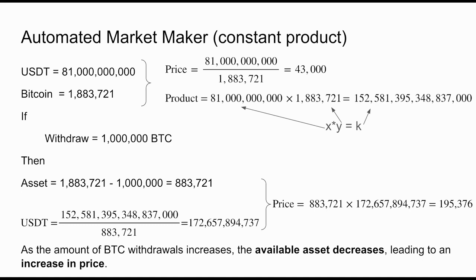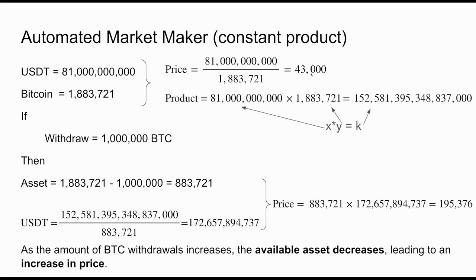And for us to understand how the price fluctuates based on the liquid Bitcoin in our test automated market maker, we create a pool with 1.88 million Bitcoin and 81 billion USDT. If we divide the 81 billion USDT by the number of available Bitcoin, the price of Bitcoin is set at 43,000 US dollars, which is fine.